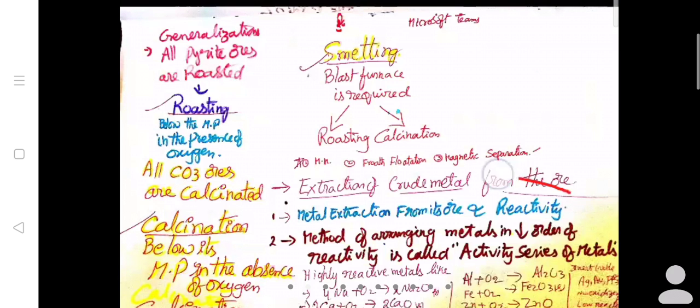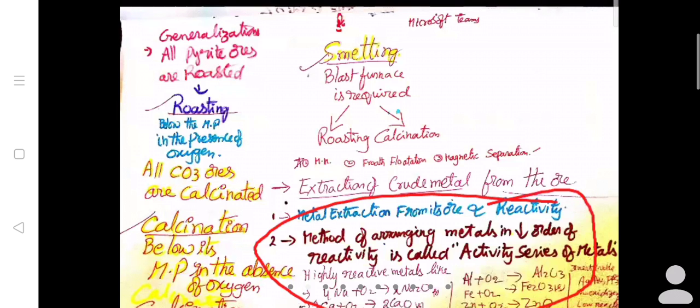Here that also I have given. The method of arranging the metals in decreasing order, the downward arrow indicates decreasing order of their reactivity, is called the activity series of metals. Is it okay?